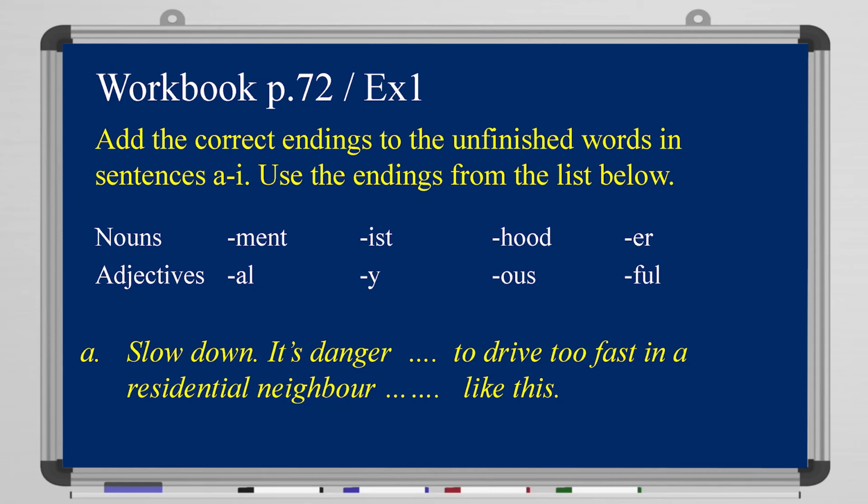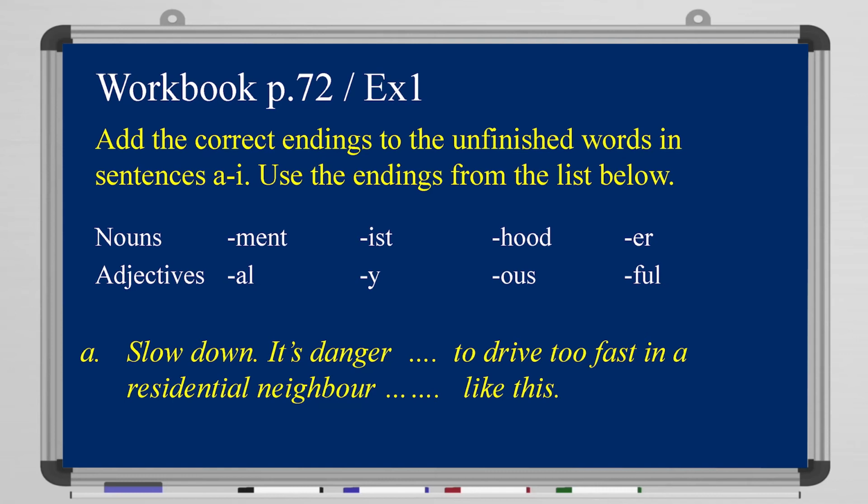Now, take a look at the workbook, page 72, exercise number 1. We want to add the correct ending to the unfinished words in sentences from A to I. Use the endings from the list below. So we have ment, IST, hood, and ER for nouns, and AL, Y, OUS, and FUL for adjectives. Alright? From your book, page 72, pay attention, we'll do this one together.